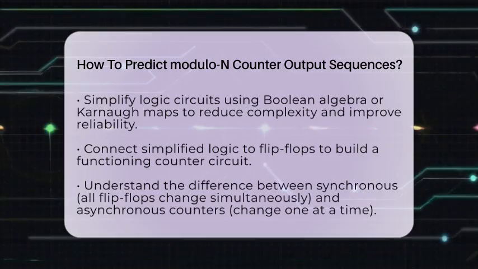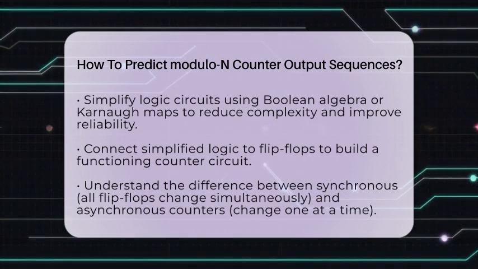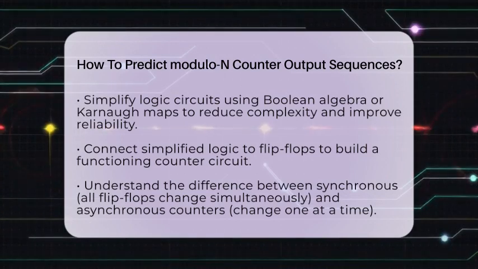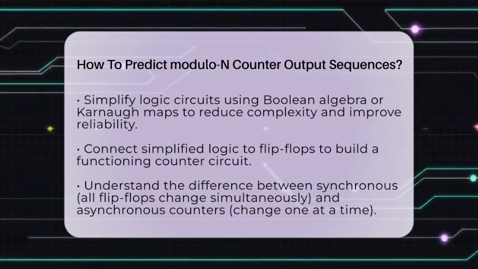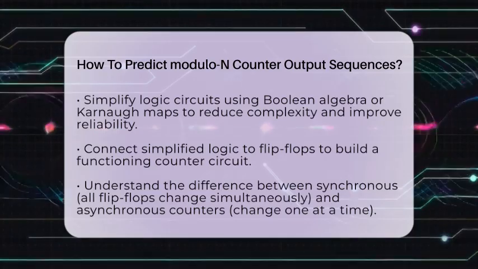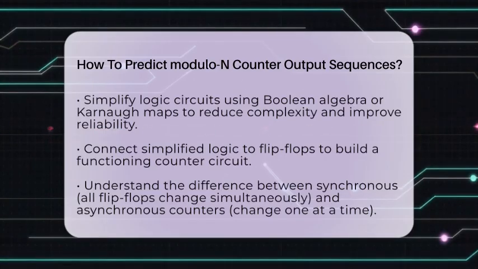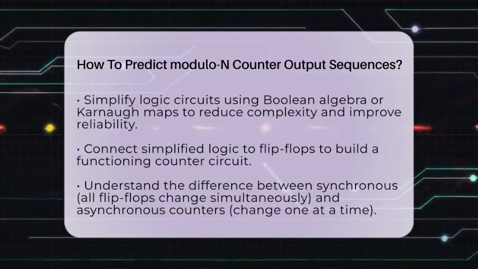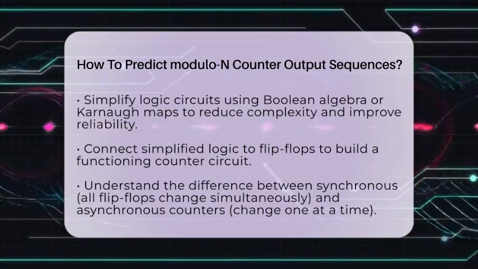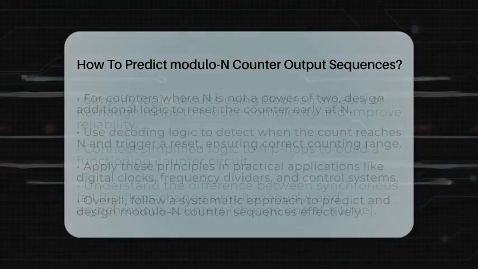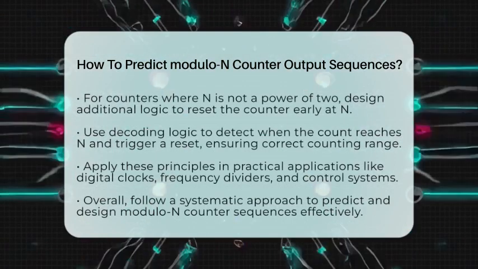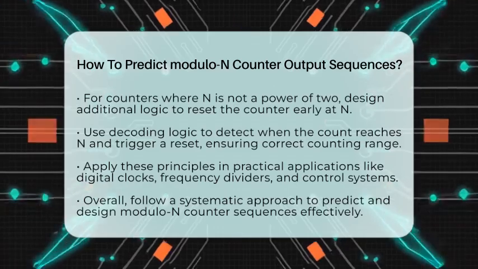Predicting the output sequence then becomes straightforward. Start at 0, and each clock pulse moves the counter to the next state. When it reaches n-1, it resets to 0 and repeats. If the counter is synchronous, all flip-flops change at the same time, making the sequence predictable and stable. Asynchronous counters change one flip-flop at a time, which can cause delays and glitches, making prediction trickier.